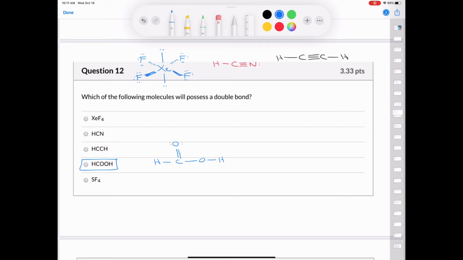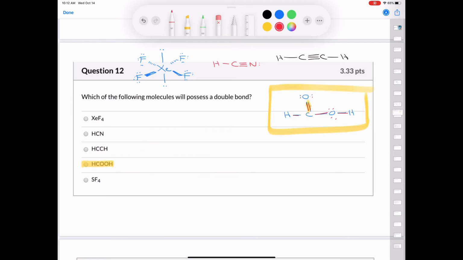And therefore, we've used up all the valence electrons, right? We have 2 from the hydrogens. We have a total of 12 from the 2 oxygens, so that's 14. And we have 18 when we add the 4 from the carbon. So we have 1, 2, 3, 4, 5, 6, 7, 8, 9, 10, 11, 12, 13, 14, 15, 16, 17, 18. So we've used up all of our valence electrons, and we can see that this molecule does have a double bond in it.